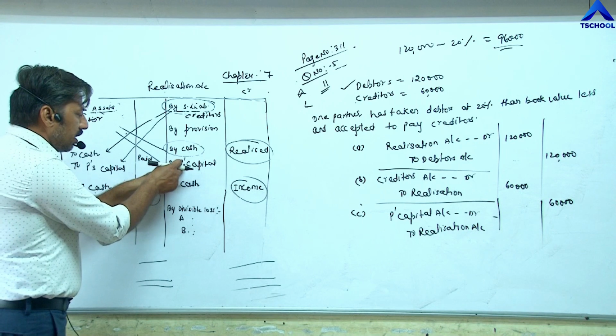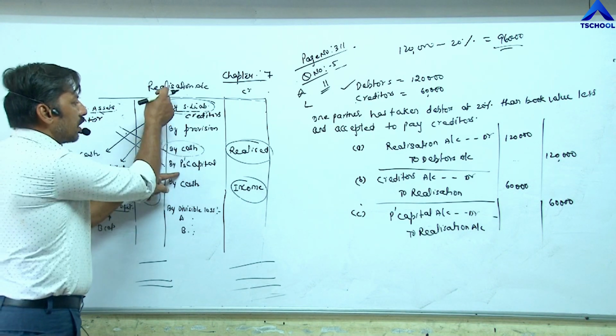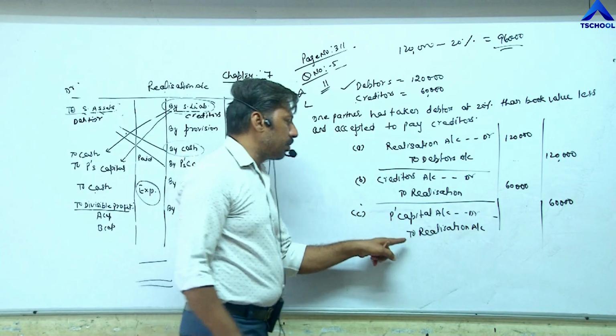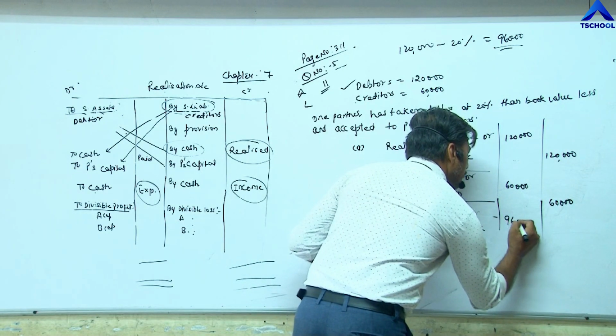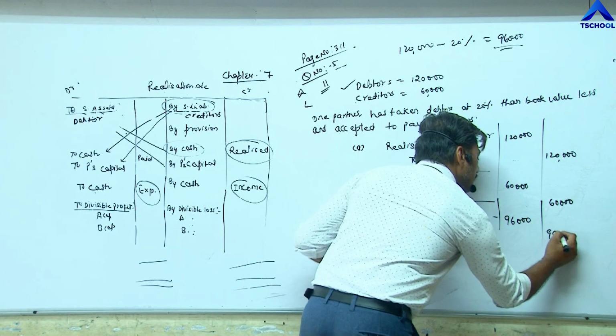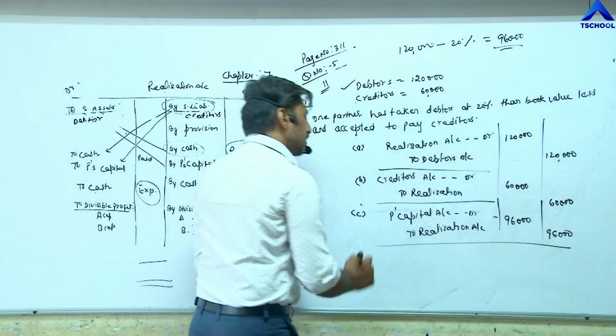According to this, what entry will we have to pass? Partner's capital account debit to realization. Partner's capital account debit to realization 96,000. Third part is completed.